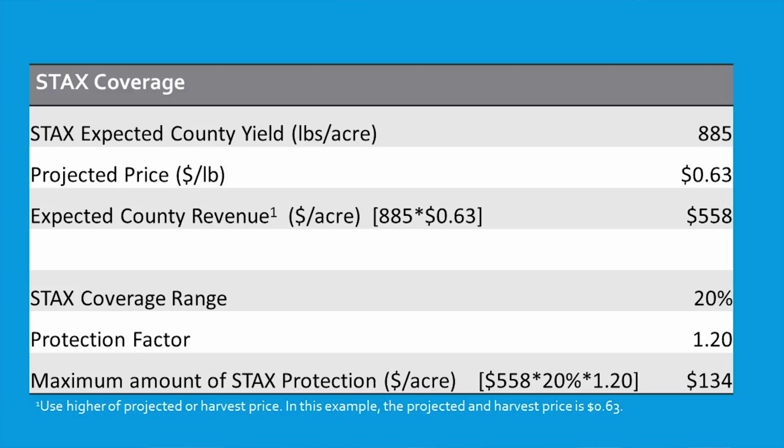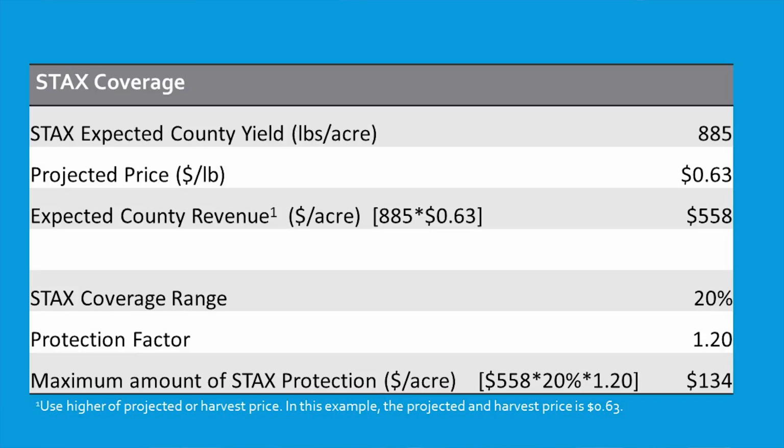STAX pays a loss on an area-wide basis, and an indemnity is triggered when there is an area loss in revenue. Let's use a non-irrigated cotton example with an expected crop value for the area of $558 per acre. So that's an expected yield of 885 pounds times a projected price of 63 cents per pound. Let's assume the grower also purchases a revenue protection policy with a 70% coverage level. This would be the companion policy.